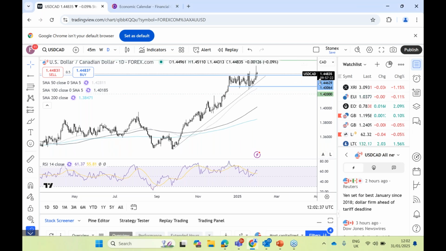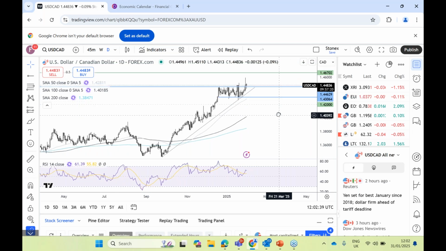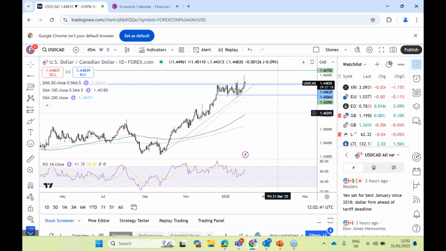But even so, it served to remind us that the AI trade, which has had a boom over the past year, could be slightly disrupted if we do see changes towards more efficient and cheaper models. What I'm looking at here is USD CAD, because as we head into the new week and over this weekend, there are concerns over what will be happening as far as trade tariffs are concerned.